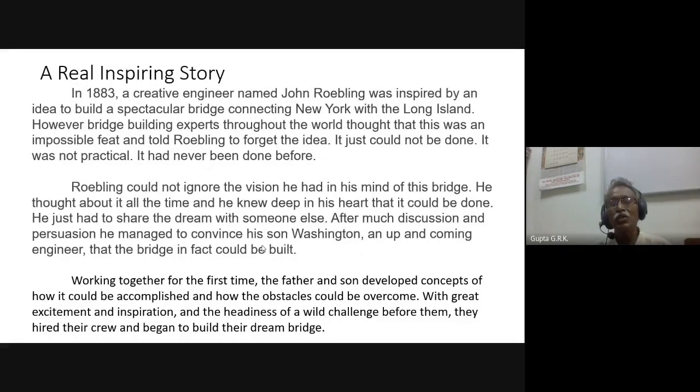So he convinced his own son after long persuasion and reasoning. And then his son also joined. Working together for the first time, the father and son developed the concepts of how it could be accomplished and how the obstacles could be overcome. With great excitement and inspiration and the readiness for a wild challenge before them, they hired their crew and began to build their dream bridge.